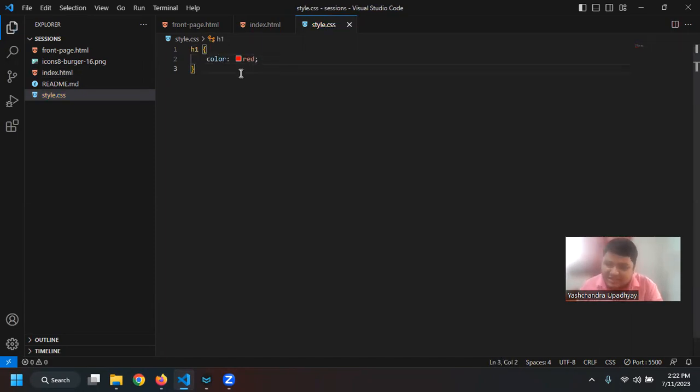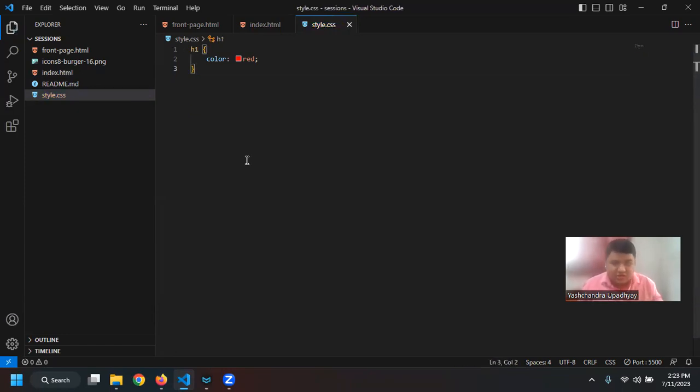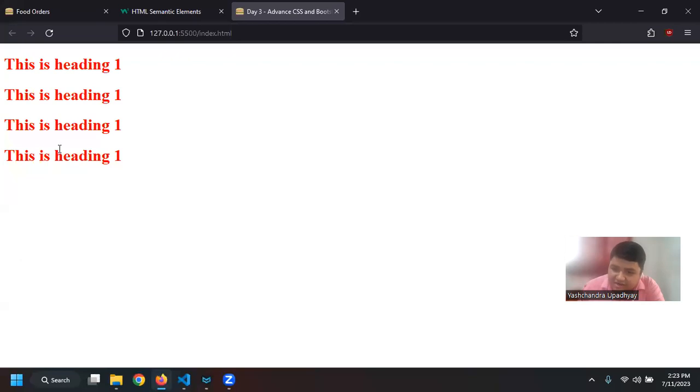This is the basic syntax, where we have the name of the element and then an opening bracket and a closing bracket, make an enter, and then the name of the property, and then whatever attribute it is. And then just like how you must have learned C++ or C, there we close by using a semicolon. So I will just add a semicolon and save it. This is the basic syntax of CSS, right? So remember this. Now I have H1, then color, and then red. If I go here, you can see that all H1 are red color, right?